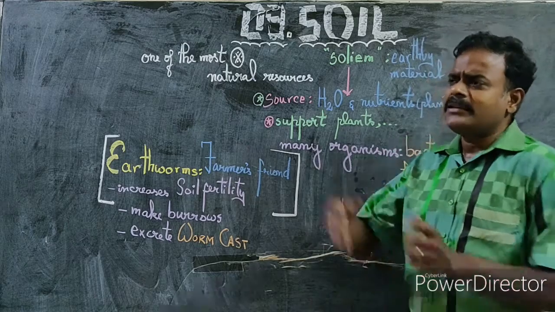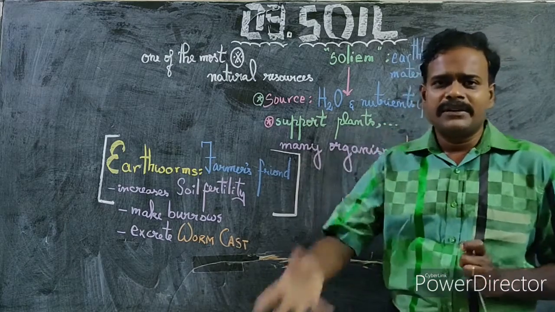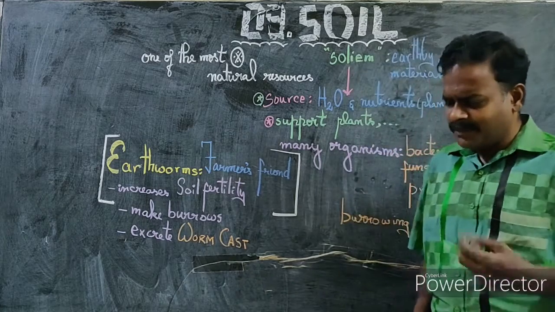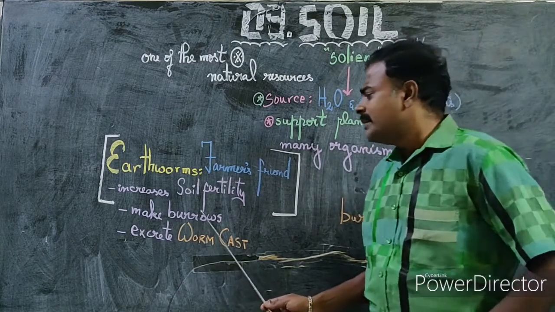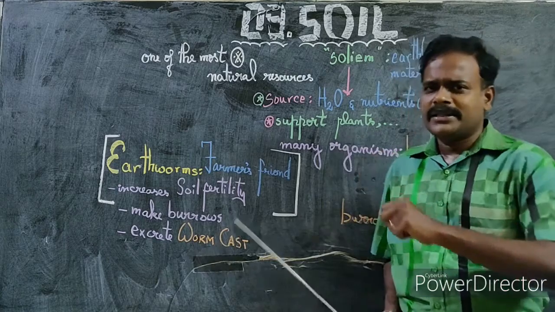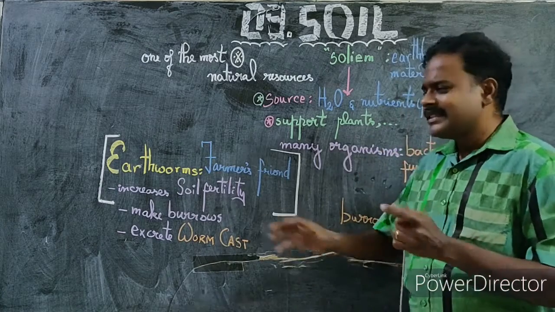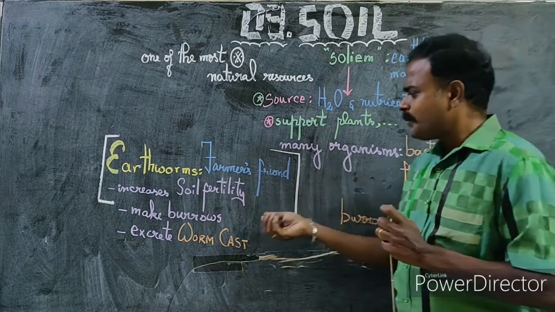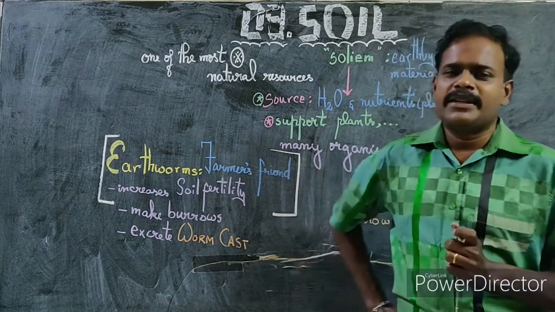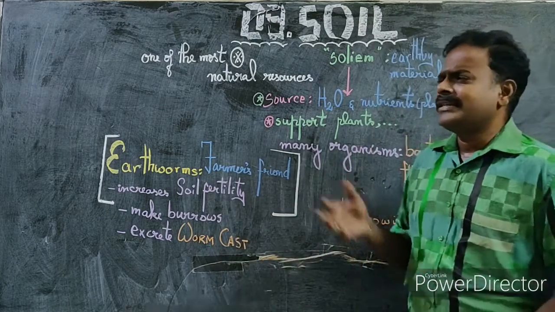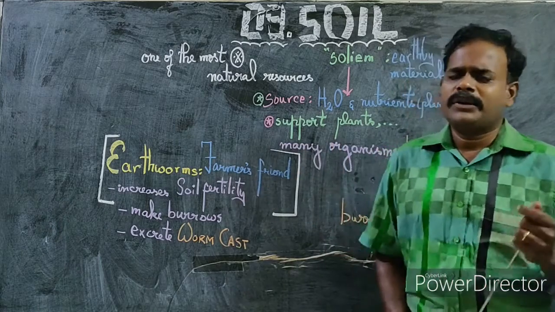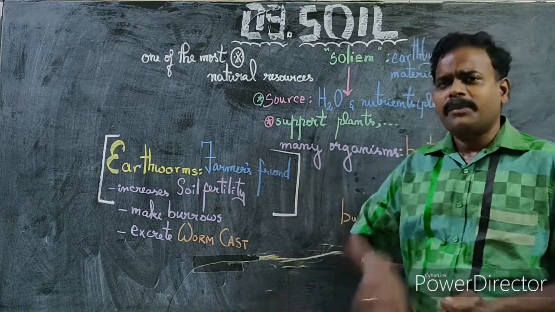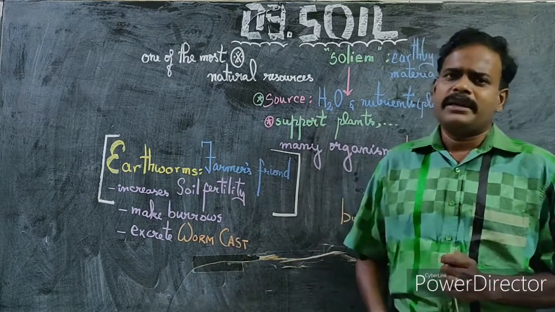Instead of saying agriculture or crops, I would say ploughing is very, very important for all kinds of plants. How? One point I can say is that the ploughing or burrowing of the soil by earthworms enhances the aeration for the soil. So that is, plant roots respire. First point: you may know that the leaves respire. Apart from leaves, even the roots respire.